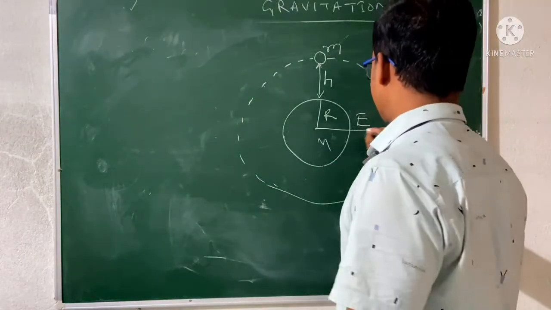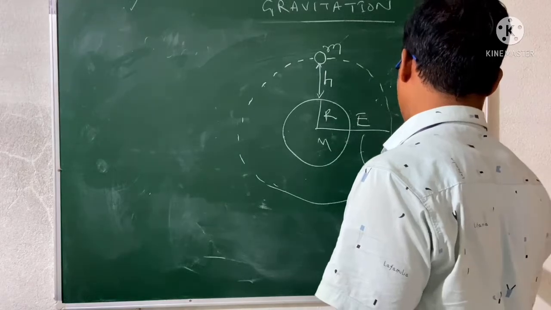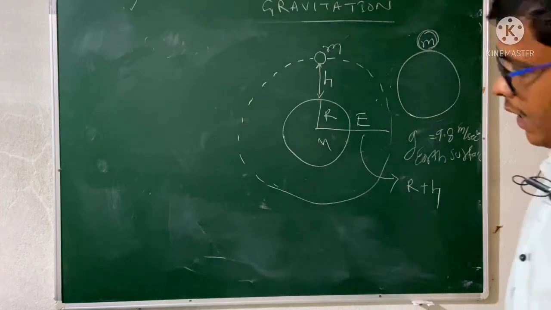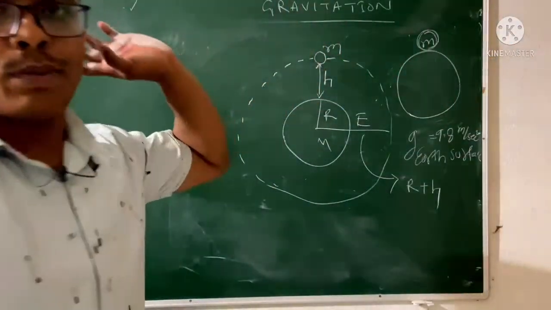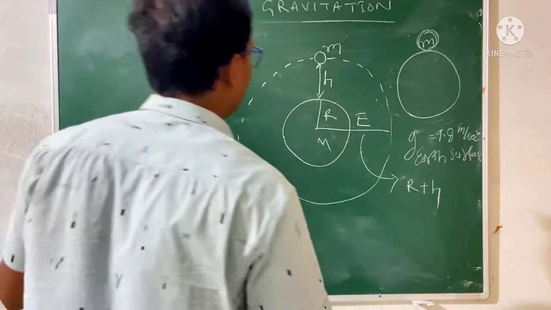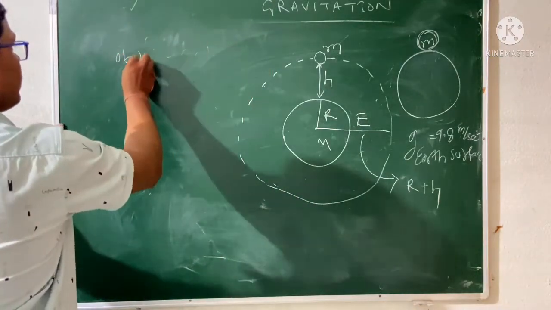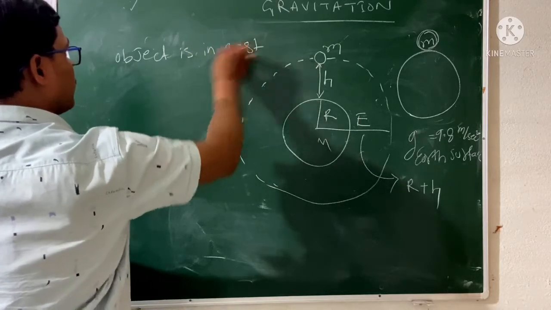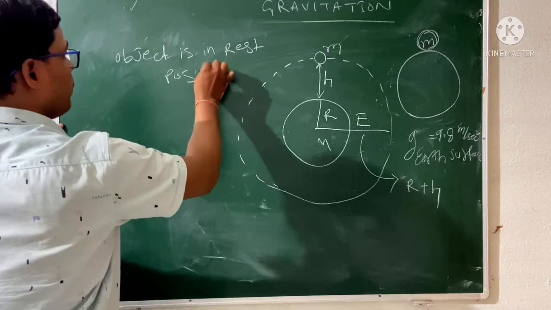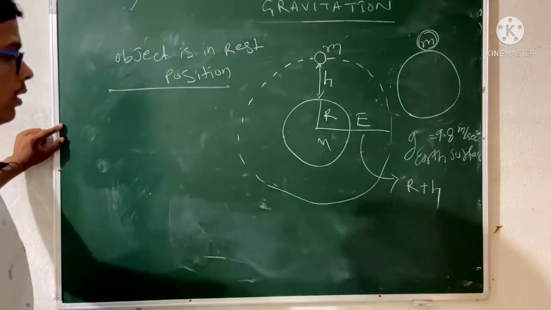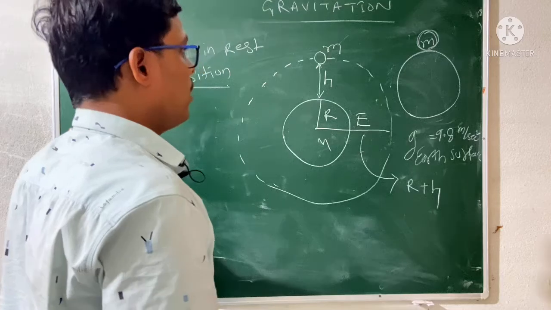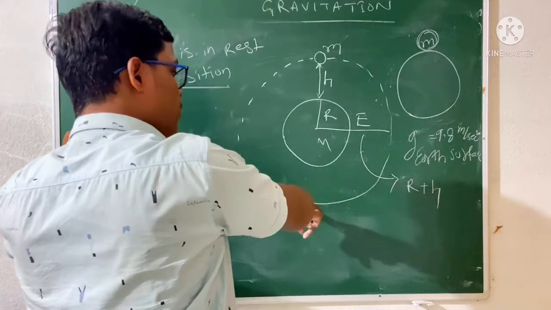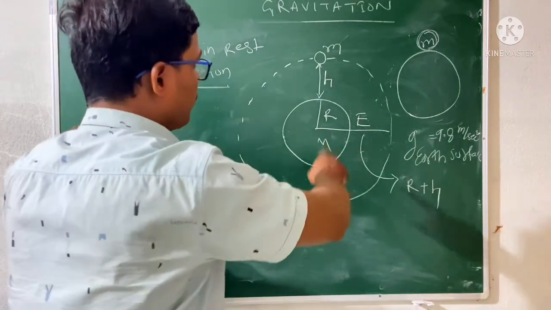So what will be the radius here? So this radius will be R plus h. So remember, now the object is in the rest position. So what will be happening here? Remember the gravitational force and our weight force. So we will look at the situation when the object is moving downward. Okay, so we'll discuss that one.